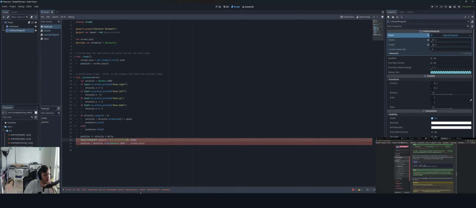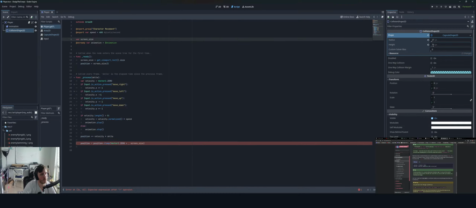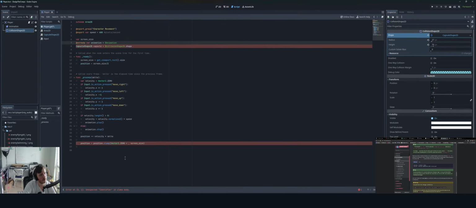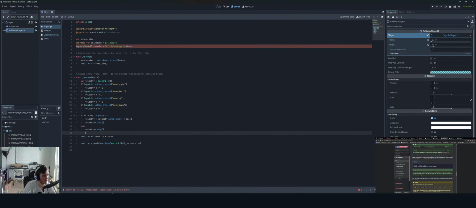So why is this wrong? Expected end of statement after expression. Found identifier instead. So can I say something more like that? And see, this is incomplete. So unexpected player in class body. So that's not anything.